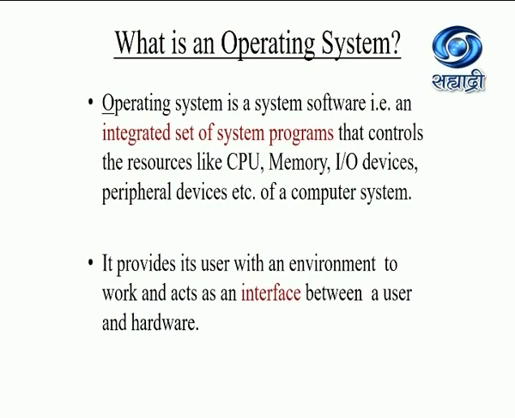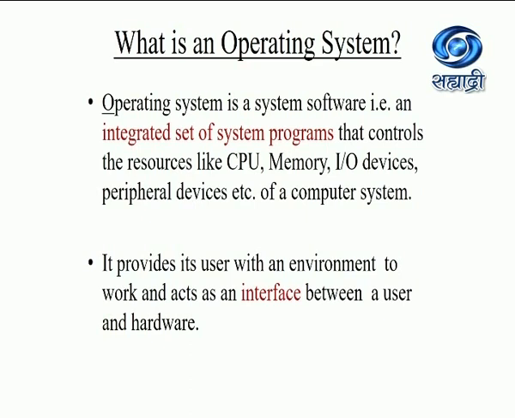We can create files and folders, we can manage our data, we can run different application softwares, we can copy, paste, move our files, we can share the data and the hardware, etc. So lots and lots of functions are performed by operating system. So it cannot be a single program. That is why it is said that it is an integrated set of system programs. There are many system programs integrated to create the operating system software.